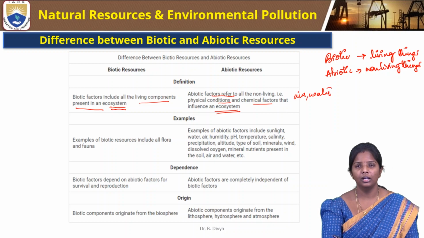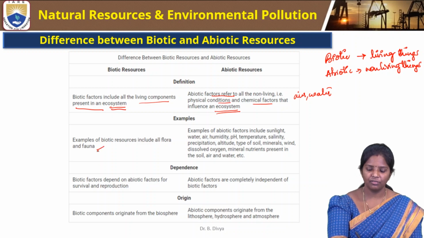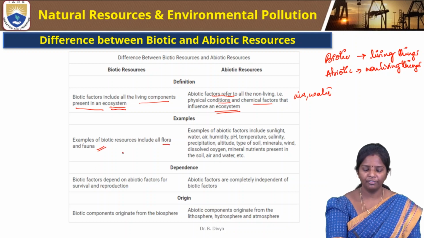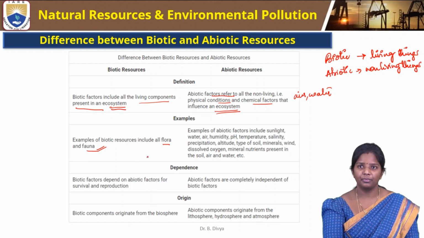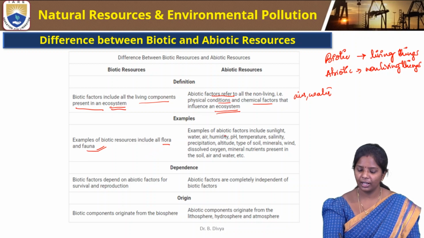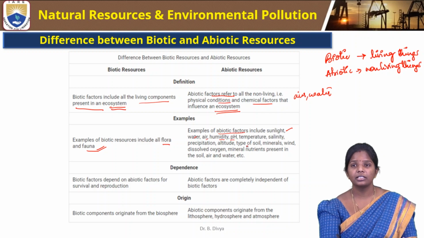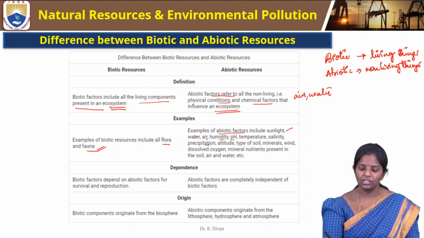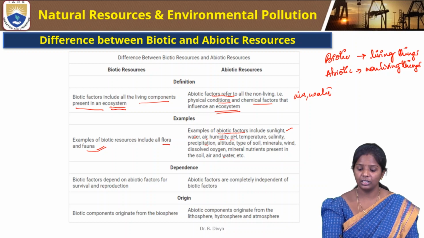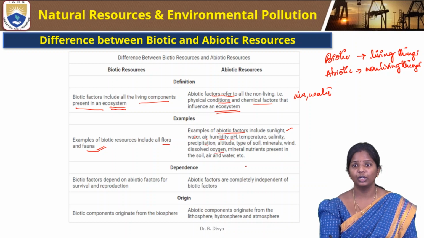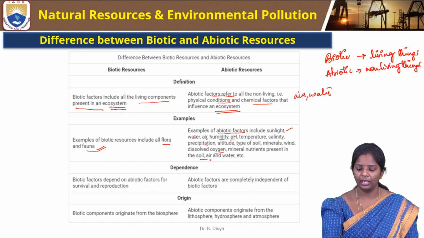So these, for example, are air, water, or other non-living components that give rise to abiotic resources. Examples of biotic resources include flora and fauna. It is nothing but plankton and the animals that are present. And examples of abiotic factors include sunlight, water, air, humidity, temperature, pH, salinity, precipitation, altitude, type of soils, minerals, wind, oxygen, dissolved oxygen, and mineral nutrients present in soil, air and water.